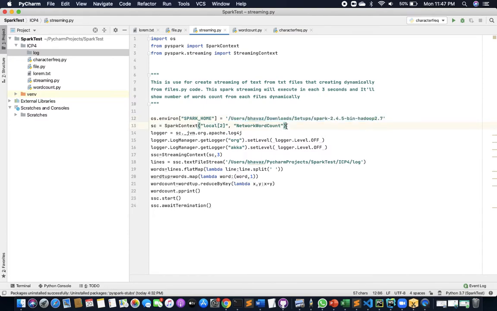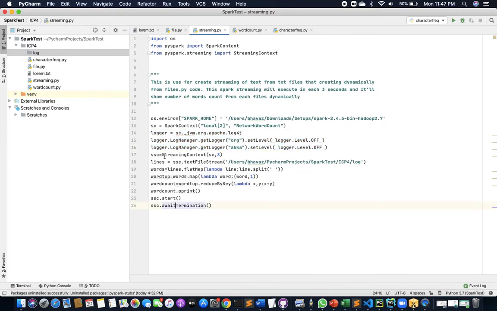I'm creating a Spark context here, giving the name as network word count, and giving the master as local. I have also given some loggers so that I don't see any log info in my terminal.